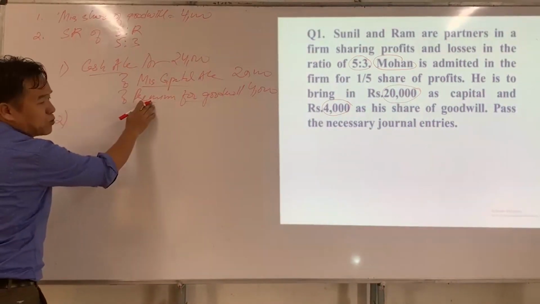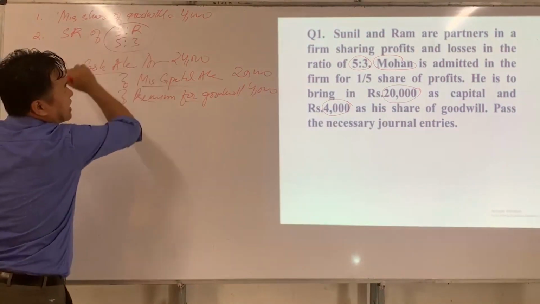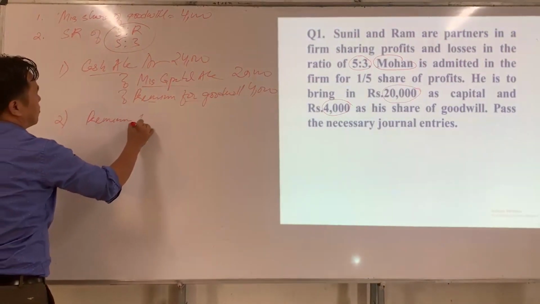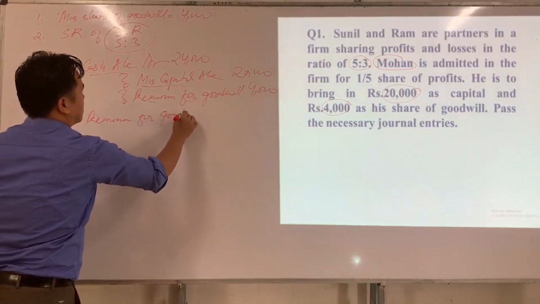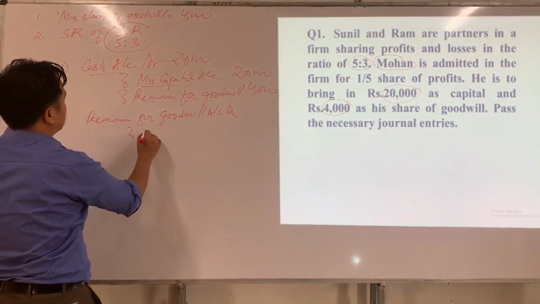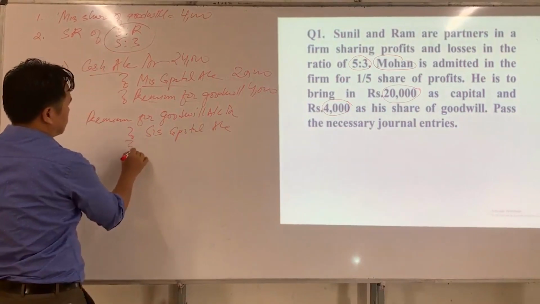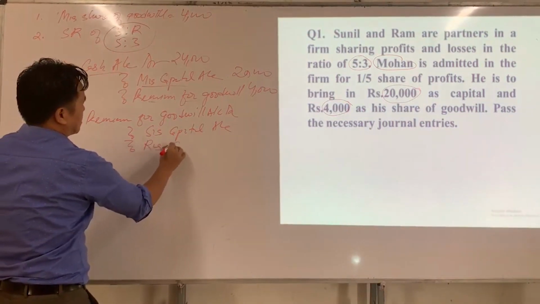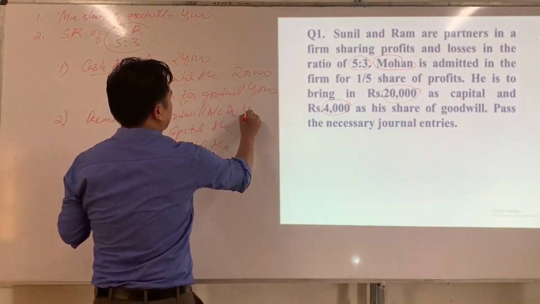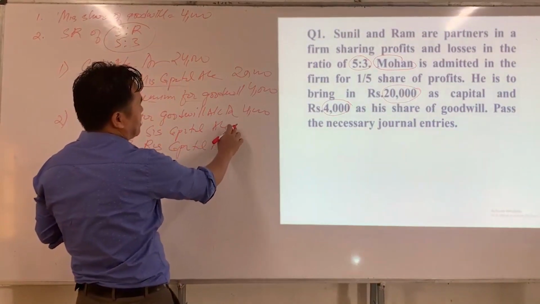Premium for goodwill brought in by a new partner, that is Mohan, should be transferred to sacrificing partners. So who are sacrificing partners? Sunil and Ram. So premium for goodwill account Dr to Sunil's capital account, to Ram's capital account. What is the amount of goodwill? 4,000. This 4,000 should be transferred to Sunil and Ram, sacrificing partners, in their sacrificing ratio.